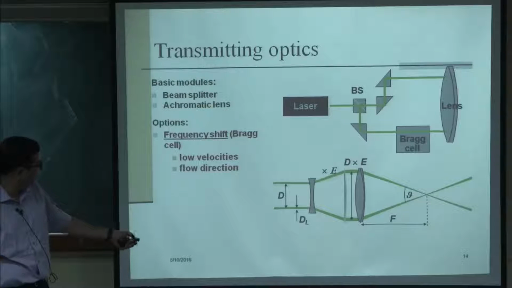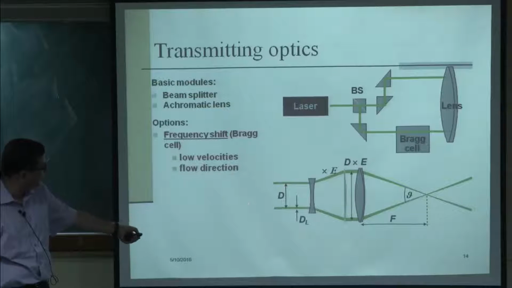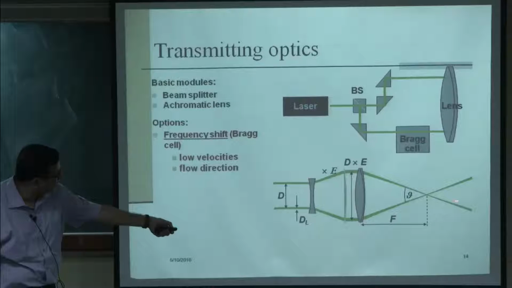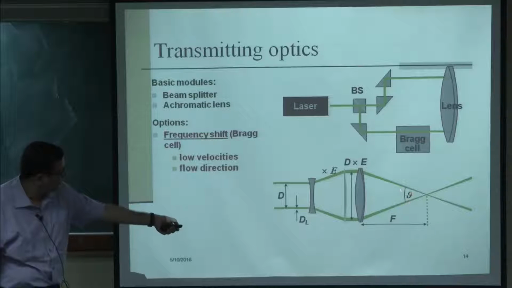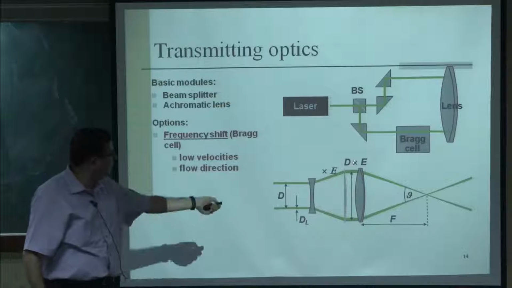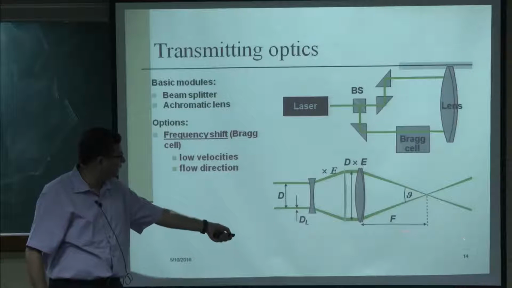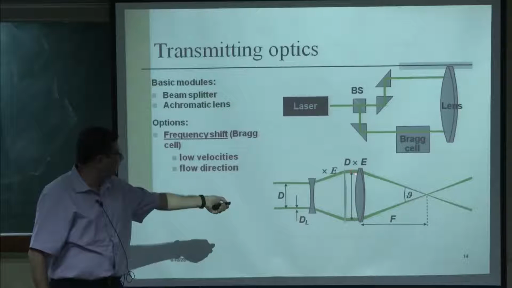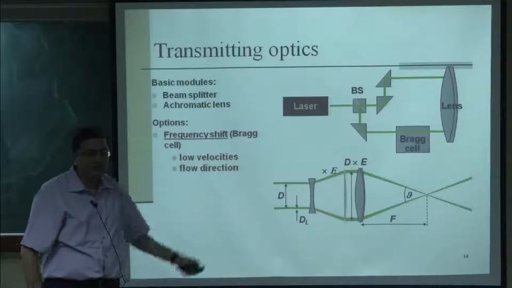So, this is typically what the optics is. These are the two laser beams and then they are focused here at a certain point, theta. So, this theta is what goes into our calculation. By knowing the focal length of this and this displacement, we can directly estimate what theta is.